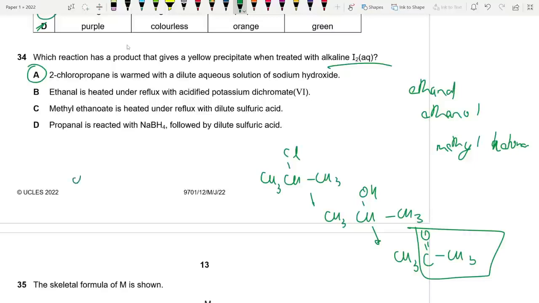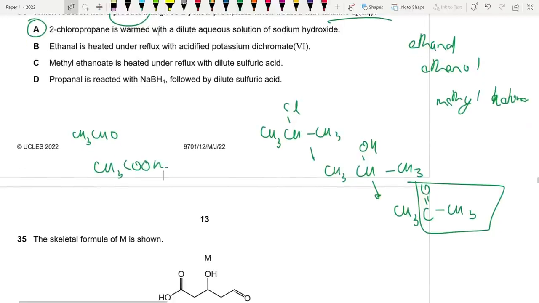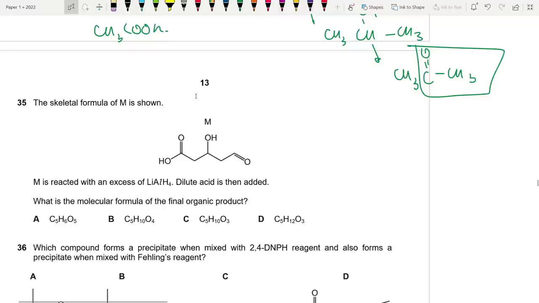And for B, ethanol, CH3CHO, this gives a positive test, but they want us to give the product, right? If you heat it with potassium dichromate, you're going to get CH3COOH, which is not going to give a positive test. Okay, that's that. I'm not doing the other ones.